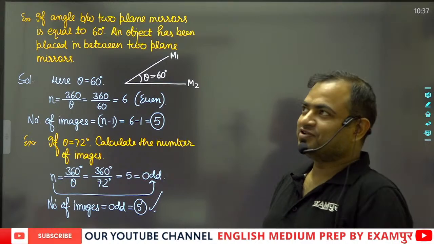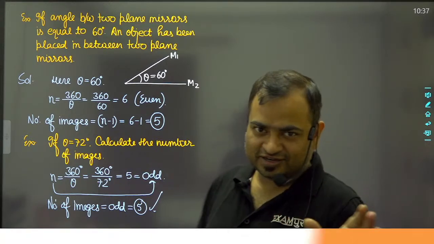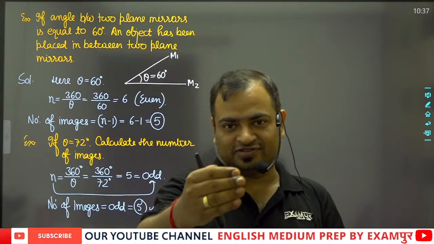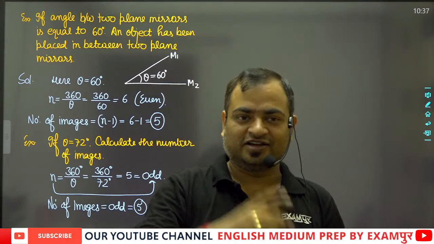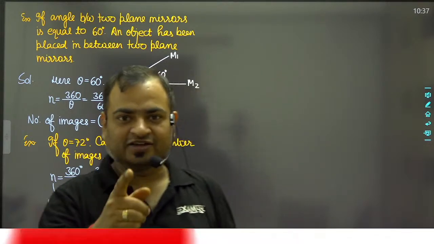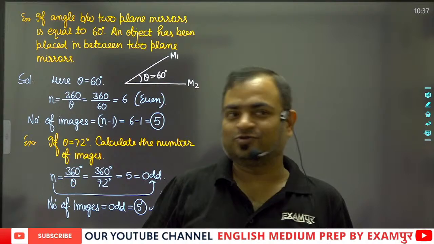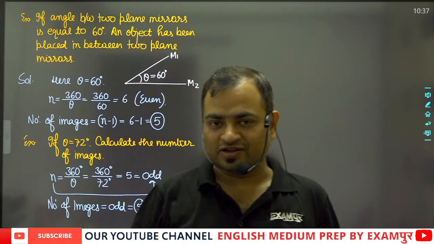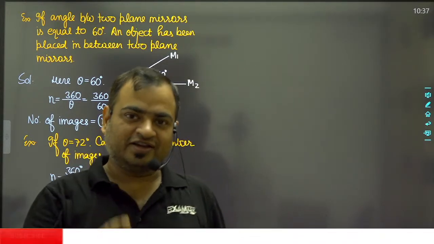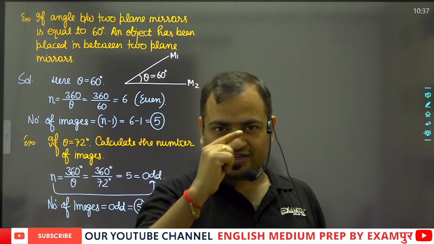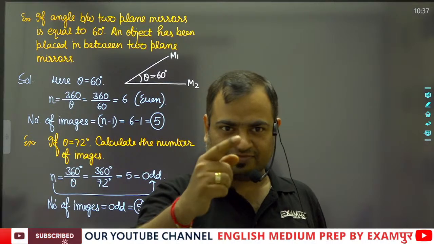Whenever we go to any saloon and sit on the chair, there are two mirrors, one in front of our eyes and another just behind the head. You can't actually see the number of images, but you can imagine that many heads are appearing in the mirror.